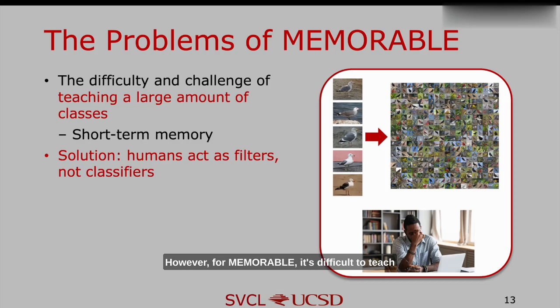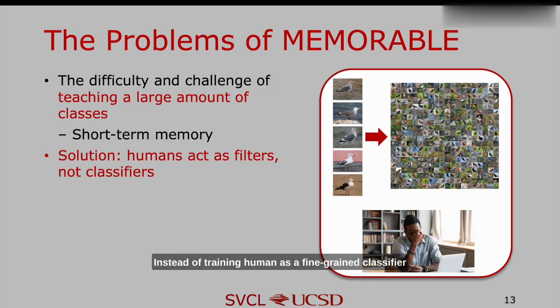However, for MemorAble, it's difficult to teach crowdsourcing workers a large number of classes. Imagine we have to learn from 5 bird classes to 100 bird classes. It's super hard. We cannot do it from just a few examples. This is partially because humans have short-term memory, which has limited capacity.